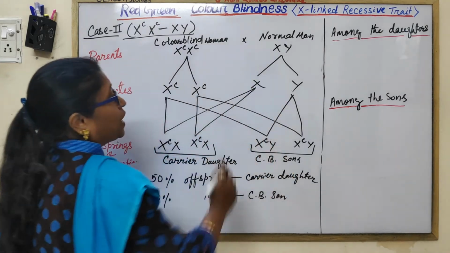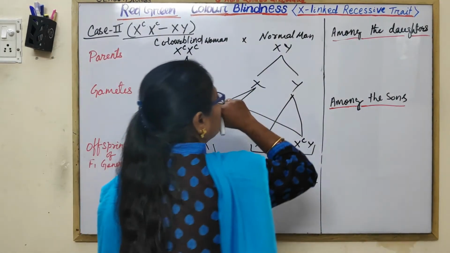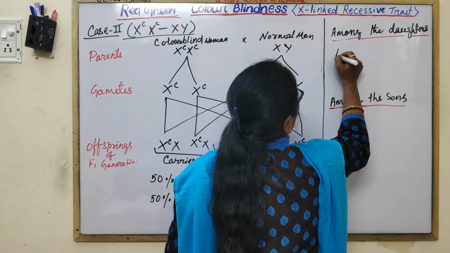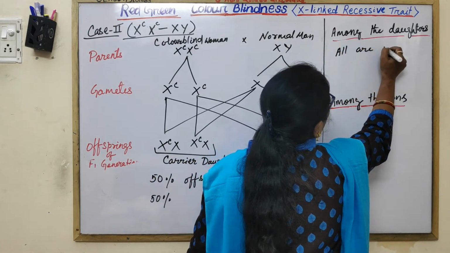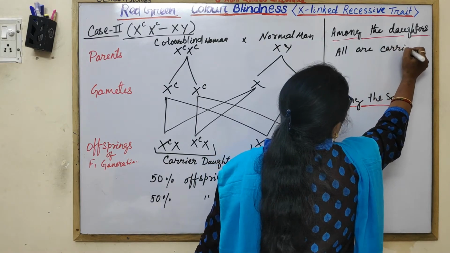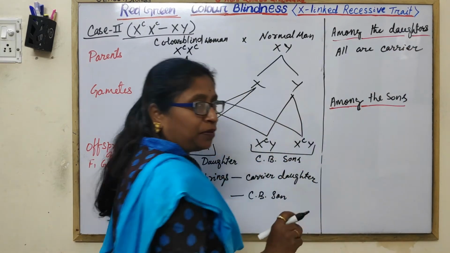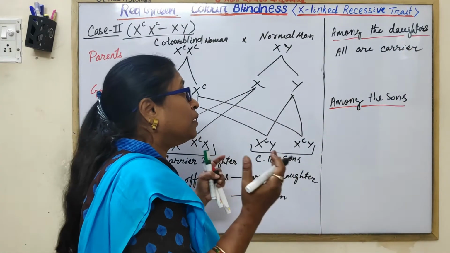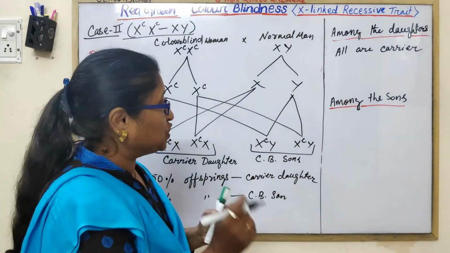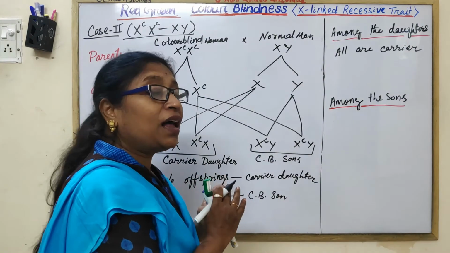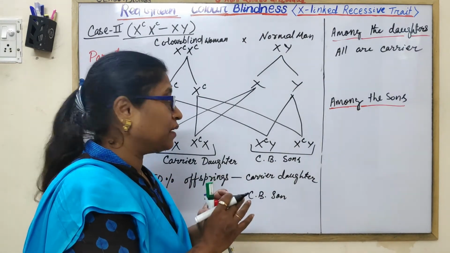Among the daughters, all are carrier. When it is asked what is the percentage of affected daughters? 0. All, 100%, are carrier.